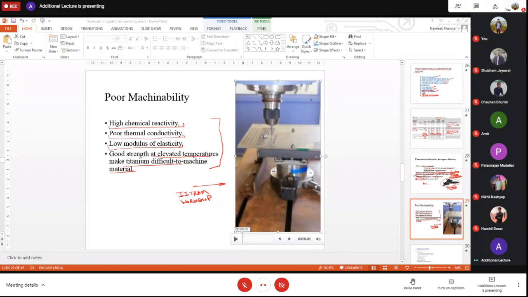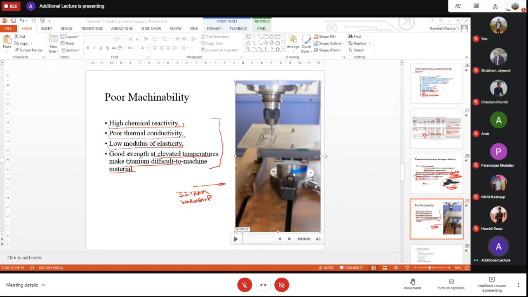Now, you know that for each cutting process, what are the objectives? When we are concentrating on the product quality, surface finish and dimensional tolerances are of utmost importance to us. Yes or no?